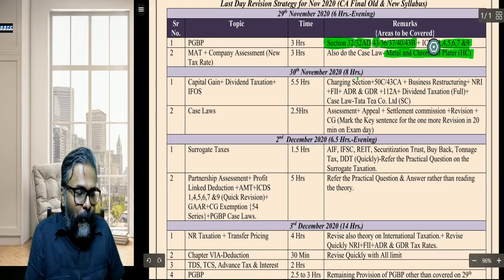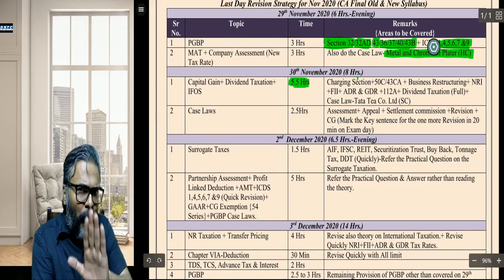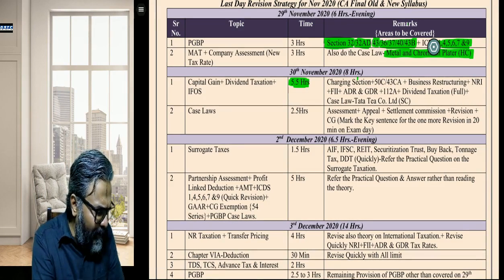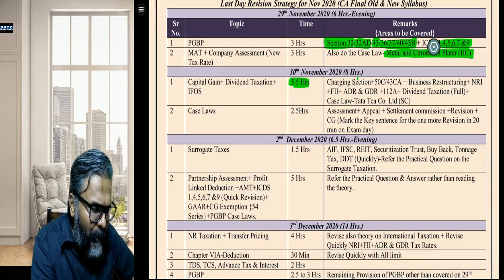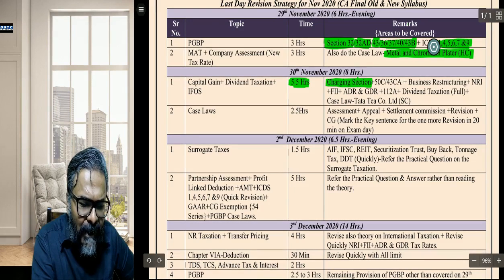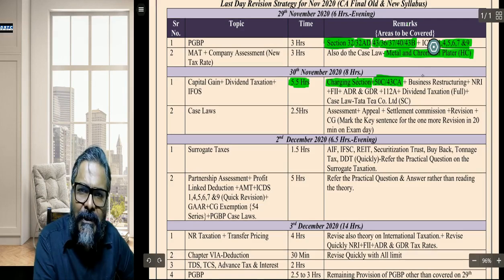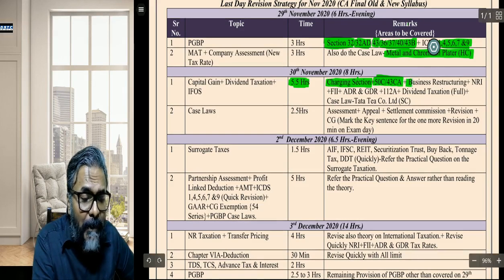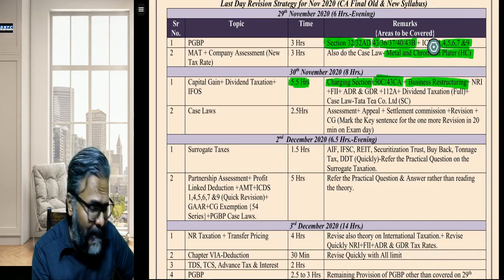Now see in the remarks side, students, you will say, sir, 5.5 hours to complete everything. No, in capital gains, you need not complete everything. What at least you need to complete, students, is the charging section, all the charging sections, 50C and 43CA, which is in respect of real estate transactions, business restructuring, 47, amalgamation, demerger, etc.